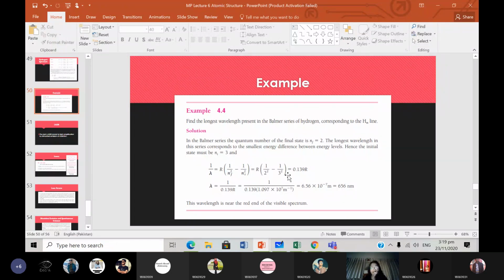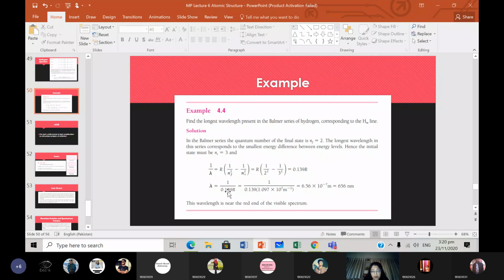And when this is the smallest difference, we will get the longest wavelength, because we want the fraction 1/λ to be the smallest. When we put 1/2 squared minus 1/3 squared, we will get this in terms of capital R, where capital R here is the Rydberg constant.